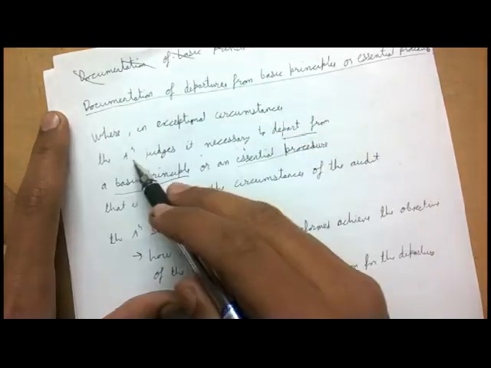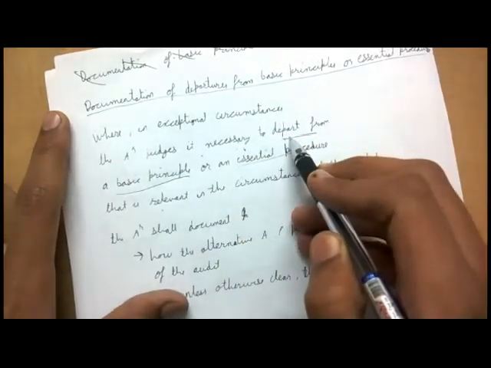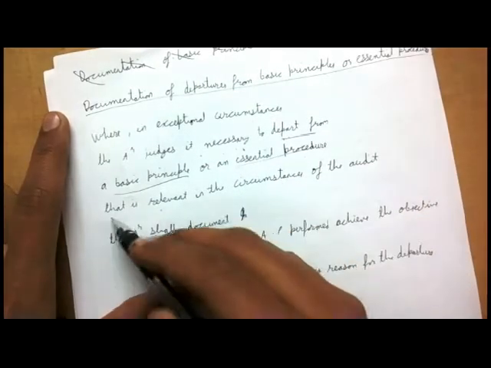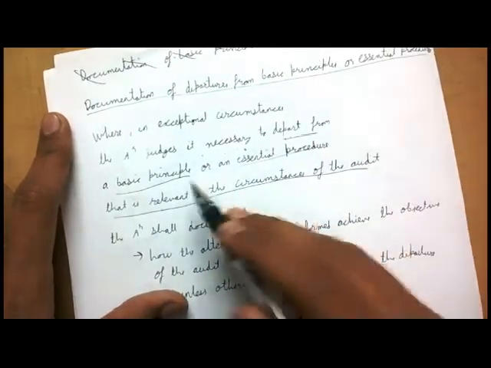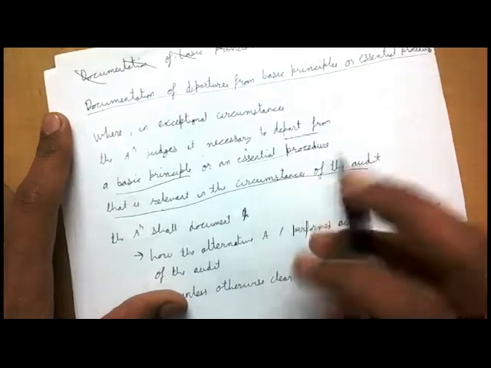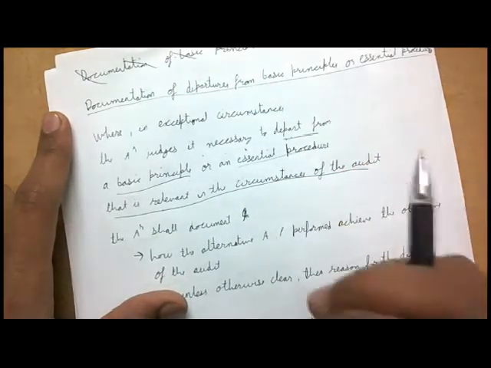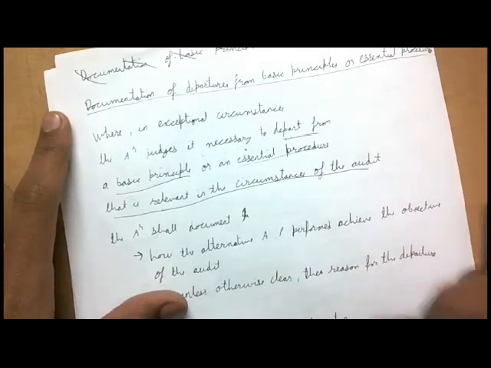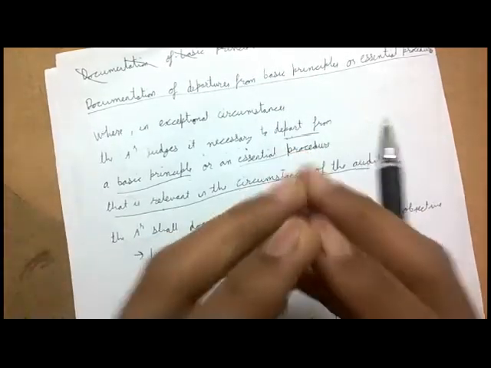Where in exceptional circumstances the auditor judges it is necessary to depart from the basic principle or an essential procedure that is relevant in the circumstances of the audit. These principles and procedures are relevant. Still the auditor is departing, still the auditor is not following. They are relevant principles, relevant in the circumstances of the audit. Now if he is not following, now what to do?